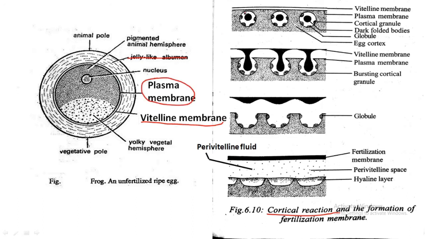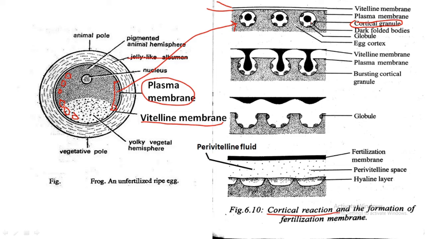Here you can see the vitelline membrane and plasma membrane, and after that the cytoplasm of the egg. Just below the plasma membrane there are a lot of granular structures, and these are called cortical granules.